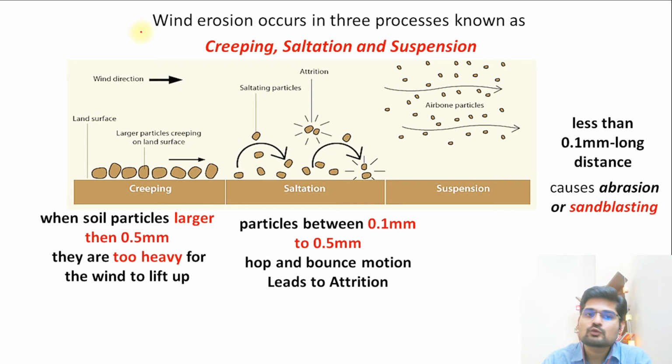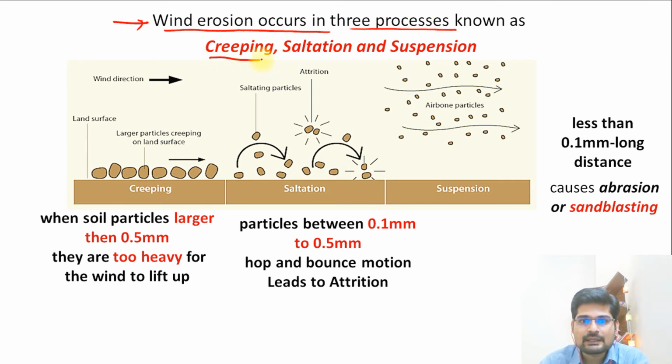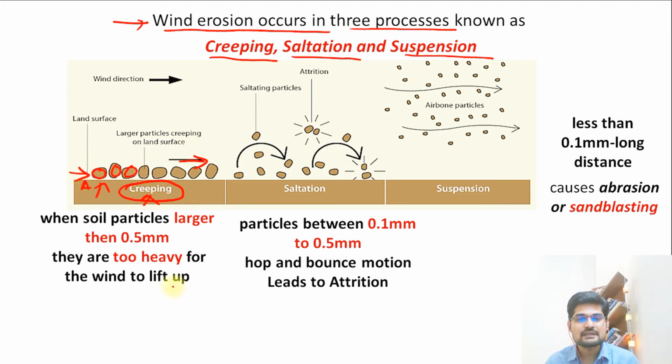When we studied water, we understood those processes. The same happens here: wind erosion occurs in three processes. So what are the names? Creeping, saltation and suspension. If you look at the first image, the wind is pushing these smaller fragments in a particular direction, moving from one place along the surface. When it is along the land surface, not in the air, but pushed by the air, that is what we call creeping. So remember, creeping is close to the ground, touching the surface while moving from one place to the other.